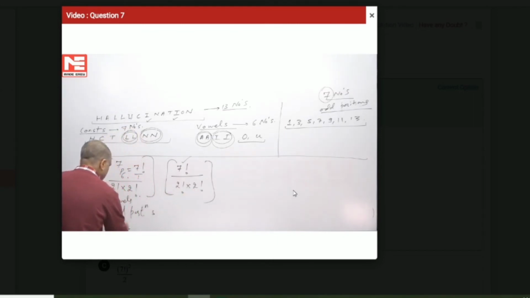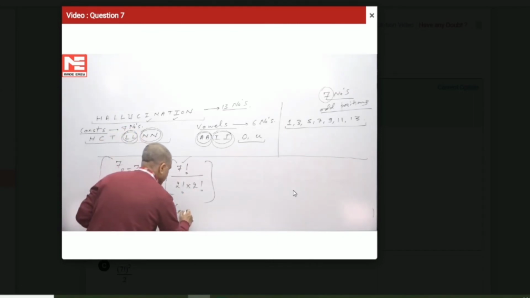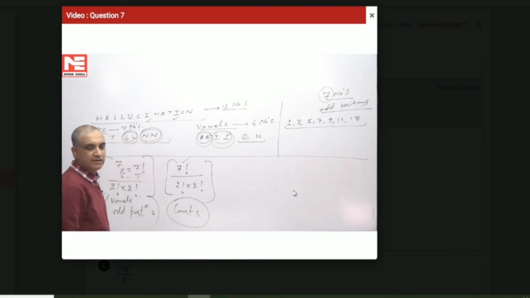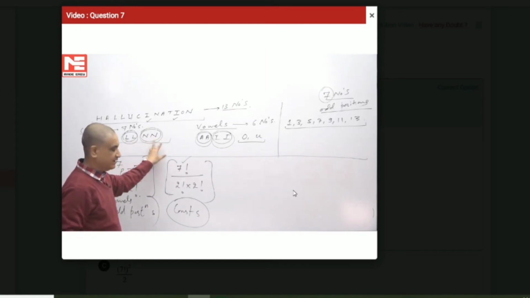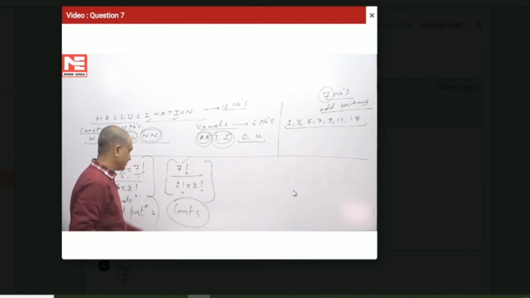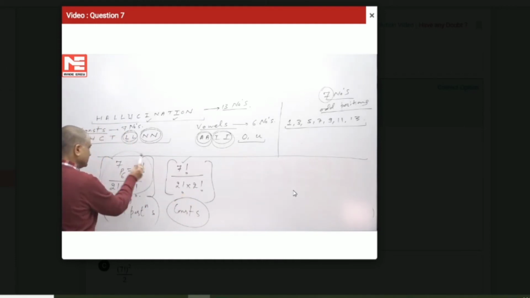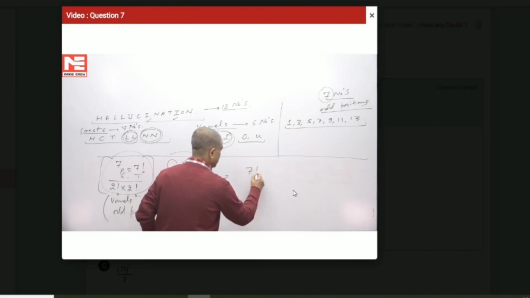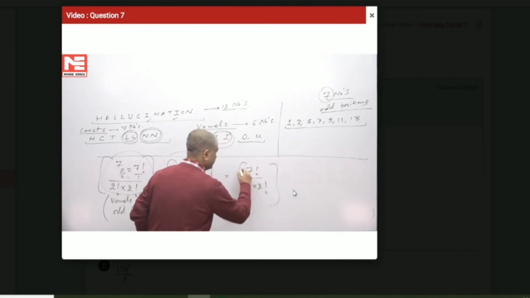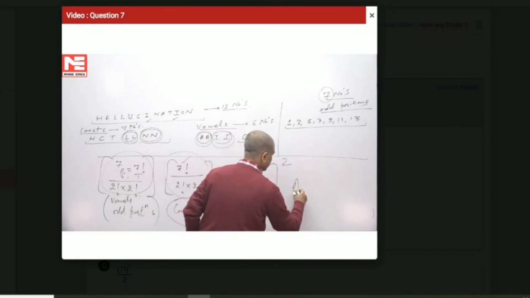This is the arrangement of vowels, and this is the arrangement of consonants, 7 consonants in 7 positions. Also 2 are the same and 2 are the same, double L and double N, that's why I am writing 2 factorial, 2 factorial. Arrangement of vowels, remaining arrangement of consonants, which is equal to 7 factorial by 2 factorial into 2 factorial, and we'll do whole square of it is our answer.